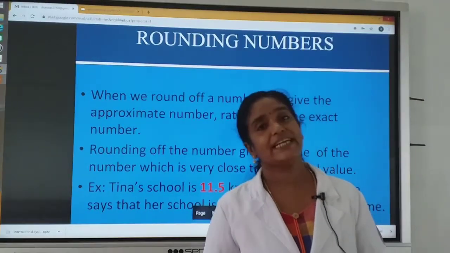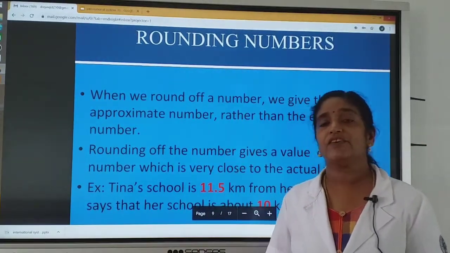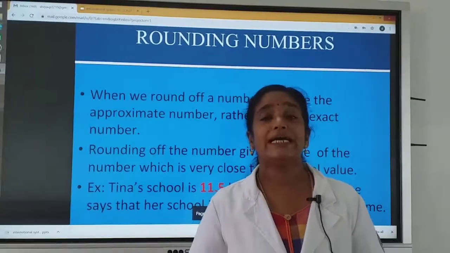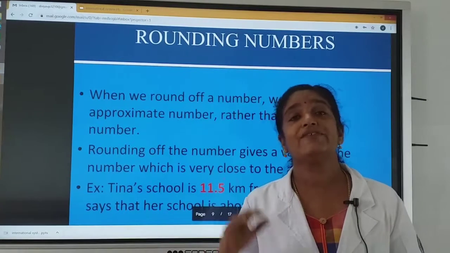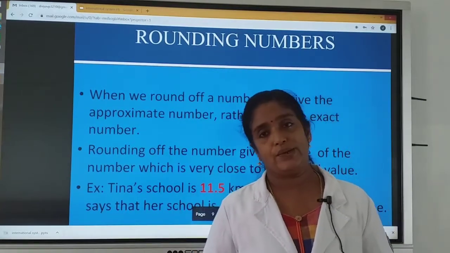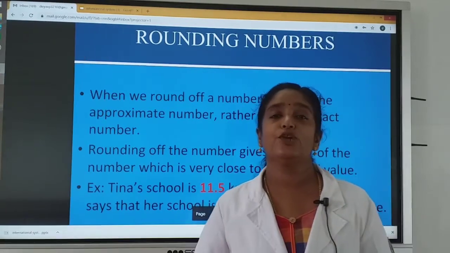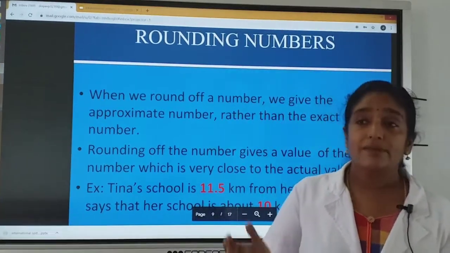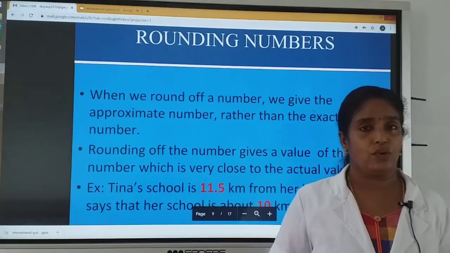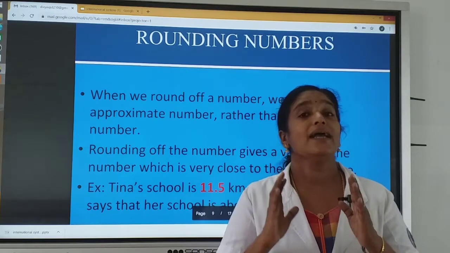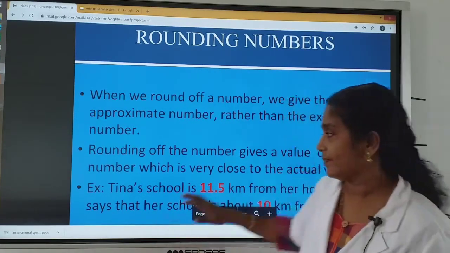Okay children, now we can discuss rounding of numbers. When we round off a number, we give an approximate value rather than the actual value. That approximate value will be very close to the actual value. One example is given here. Tina's school is 11.5 km from her home. But she says, my school is about 10 km from my home. That means 10 is the rounded number. 10 is very close to 11.5.